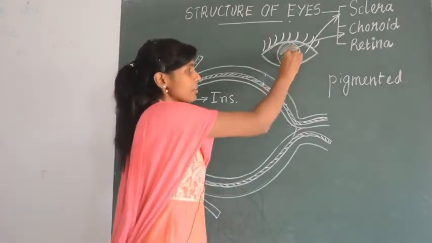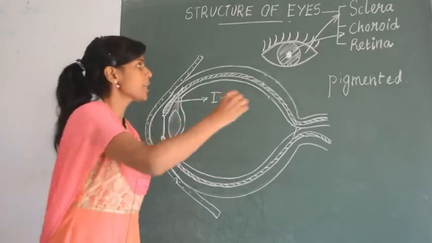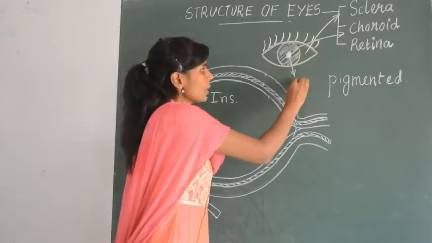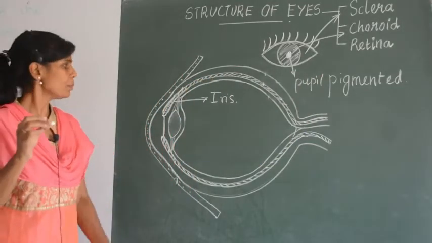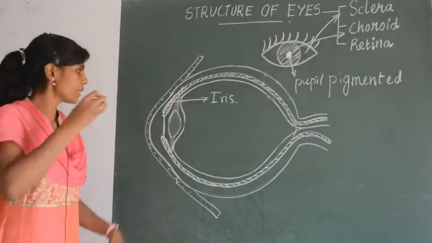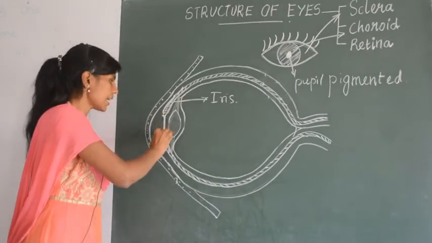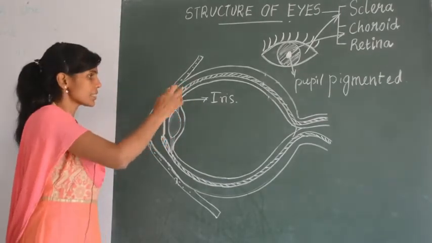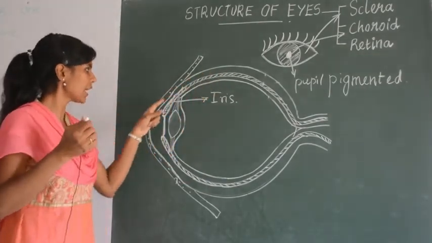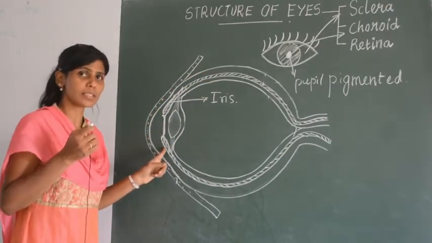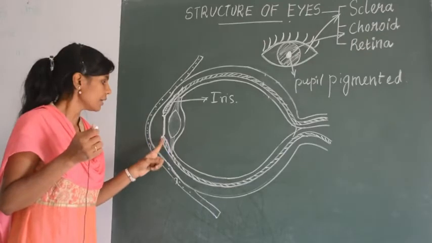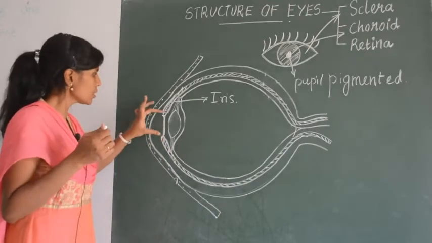you have one more small circle. Have you seen that? That is called the pupil. What is the pupil, and where can you see it? If you see this iris layer, it is not continuous. In the case of sclera, the bulged region was continuous. But in the case of the iris, in the choroid layer, the bulged region is not continuous.